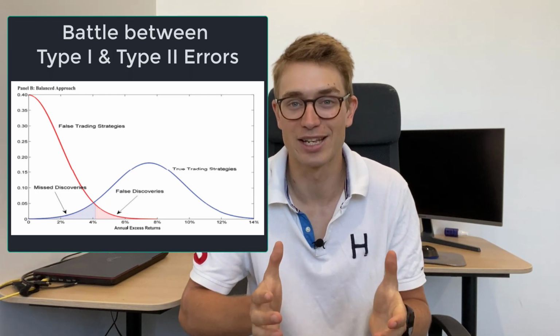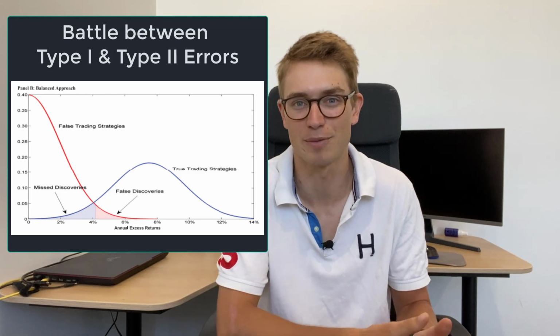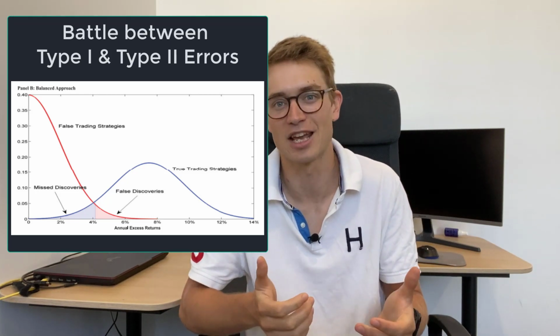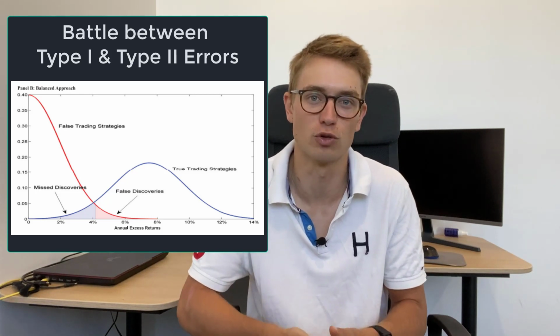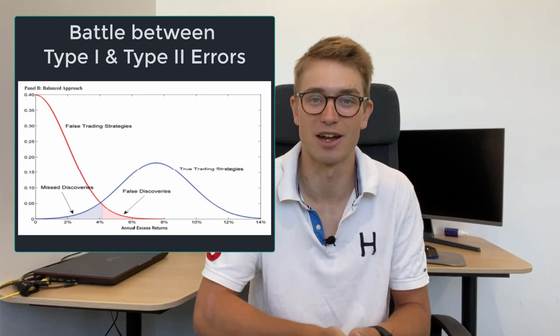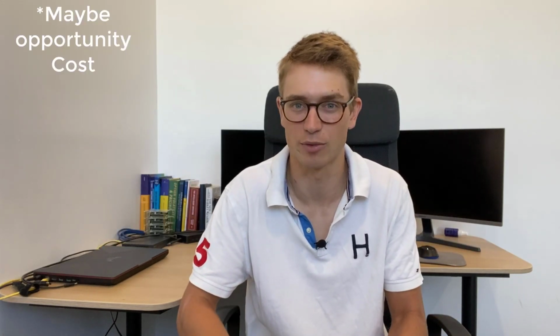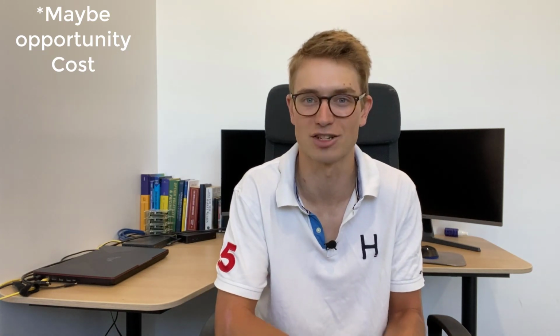Now, there is a much bigger risk of finding a false trading strategy, of course, because if you implement a false trading strategy, then you're not going to get any money or you might lose money. Whereas if you don't find a trading strategy that works, then obviously there's no capital loss associated with that. But of course, we want to increase our likelihood of finding a true trading strategy.